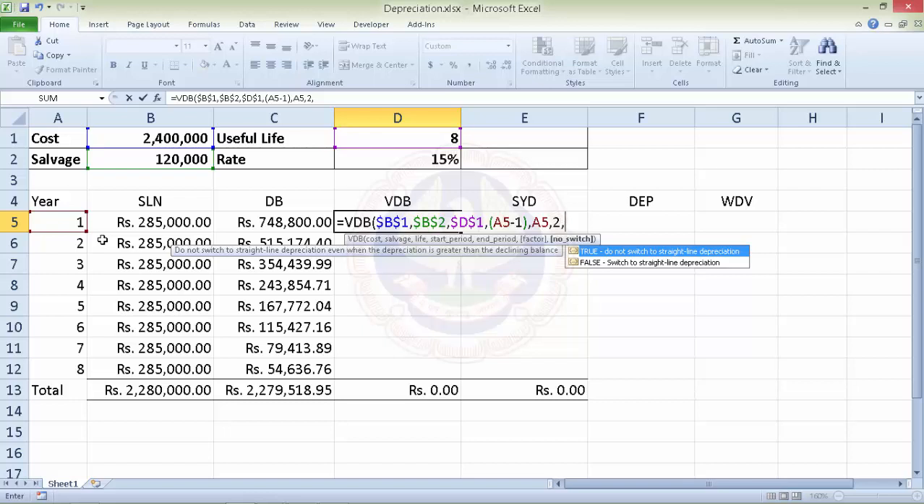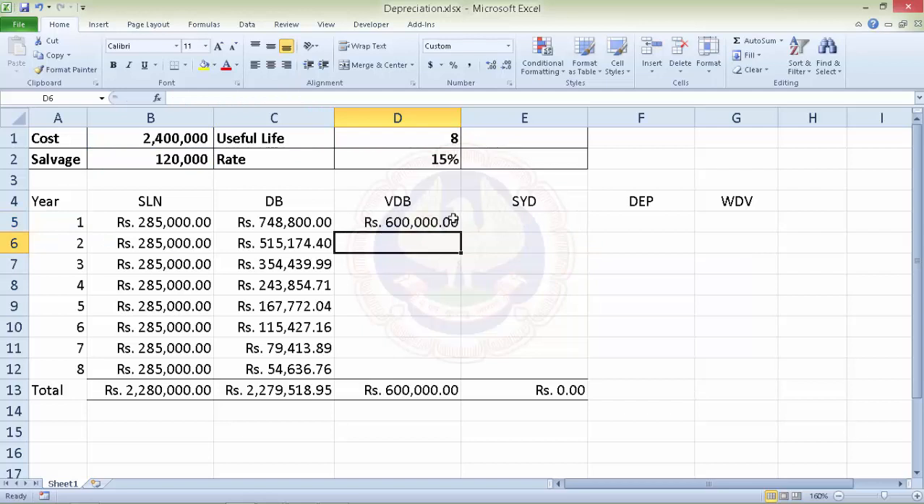As we discussed earlier, there would be some point where the value will be lower than the straight line charge. At this point, the variable declining method has to be scrapped and it has to be shifted to SLM, or the straight line method, right? So in this case, we wanted to switch to straight line method, so we can use 0 or we can use false.